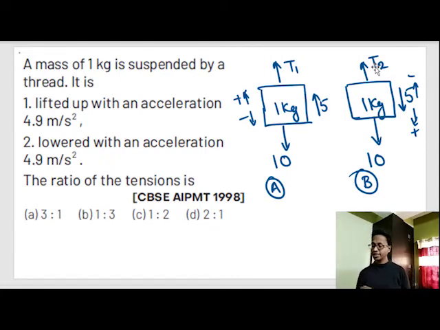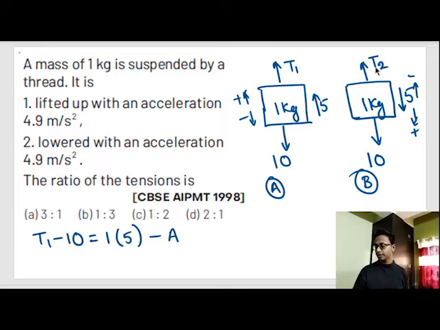Okay, in the main examination, don't play around with the symbols. You can practice with upward and downward conventions as much as you can, but in the main examination, remember this trick as a formula. Okay, so in the first case, or case A, T1 minus 10 is equal to mass into acceleration, 1 into 5. This is from case A.